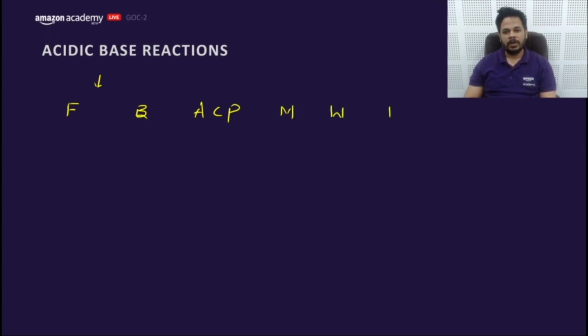So you need to learn it in Hindi. Mnemonics. F बोले तो formic acid. This is benzoic acid. We need to learn the order. This is acetic acid, CH3 C double bond OH. C for carbonic acid, H2CO3. P for phenol.